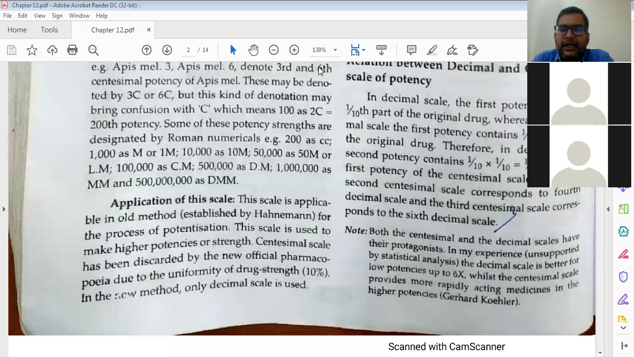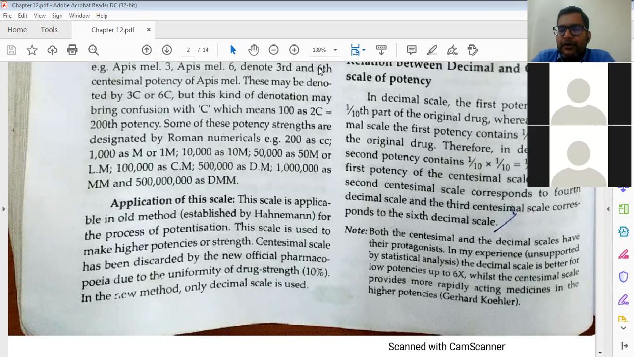Therefore, the first potency of the decimal scale, taken as a centesimal scale, means 1/10 into 1/10, which is 1/100. So here you can say x into x is equal to c. Then you can say the second centesimal corresponds to the fourth decimal scale. Now you can say 2x is equal to 1c. I told you it is hypothetical, mathematically okay, like by equation.